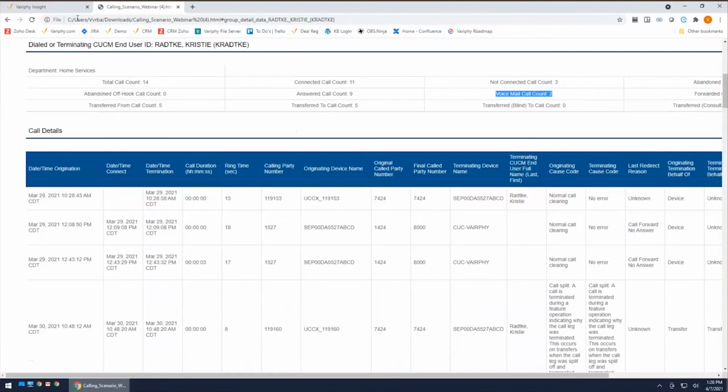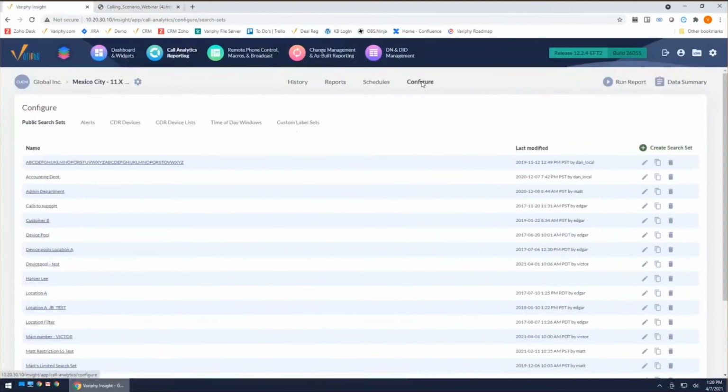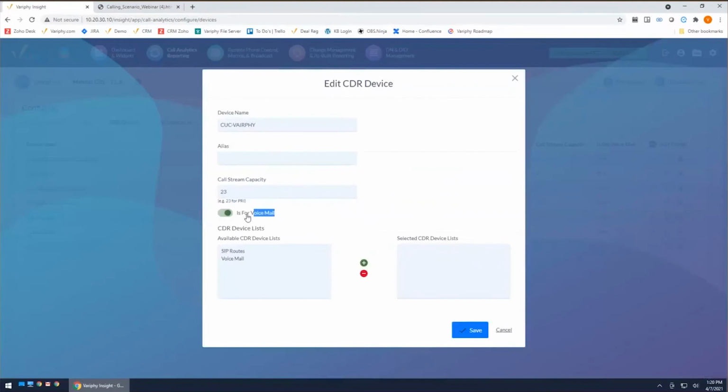But what we can do within Variphy is identify those voicemail ports or voicemail devices. So now I'm still in the reporting section of Variphy. I'm under the configure section. And if I go to CDR devices, here I can actually add devices and specify them as voicemail devices. So in my system, you can see I have this device right here, CUC-Variphy. That's actually a SIP gateway that goes to my Unity system.